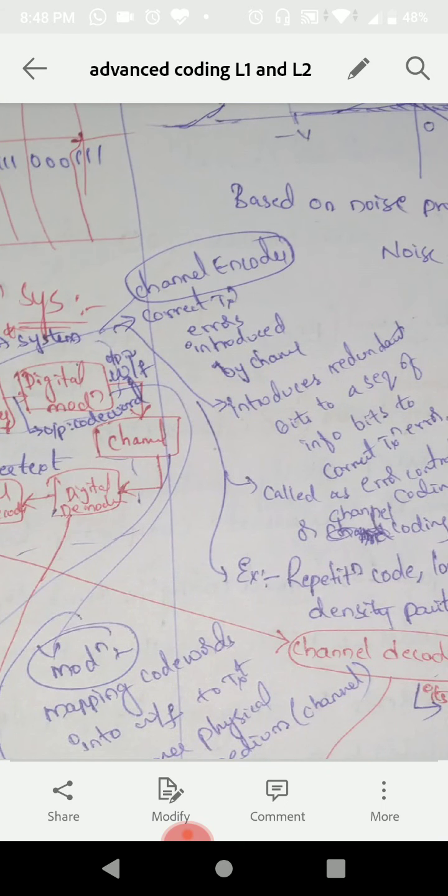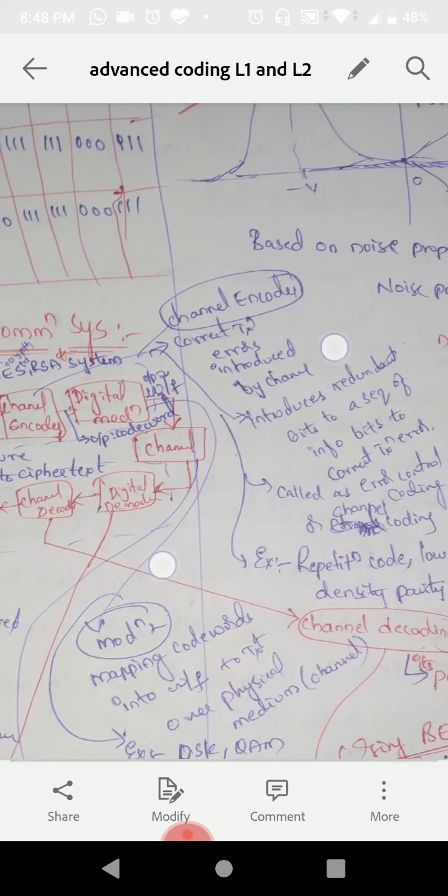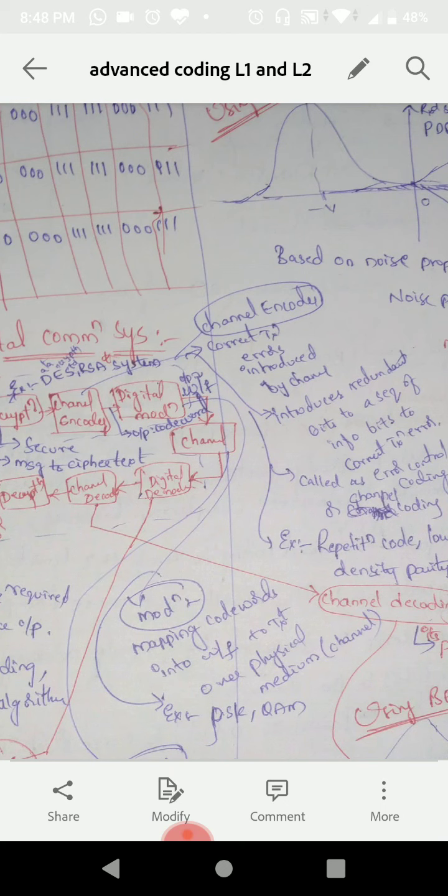So, channel encoder. The channel encoder is used to correct the transmission errors introduced by the channel. So we are anticipating that the channel is going to make some errors, so we need to correct them before the data is sent. Before making the transmission only, we want to make some corrections. So for that, we will be using the channel encoder.